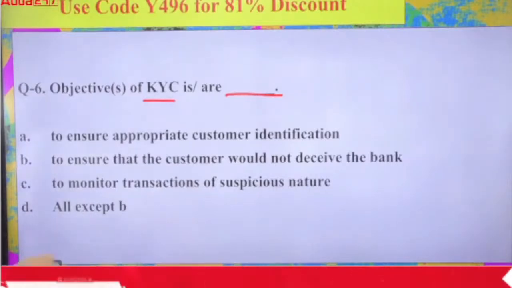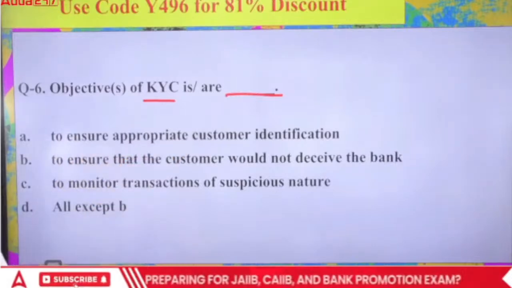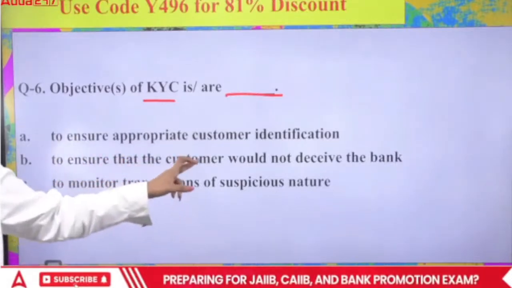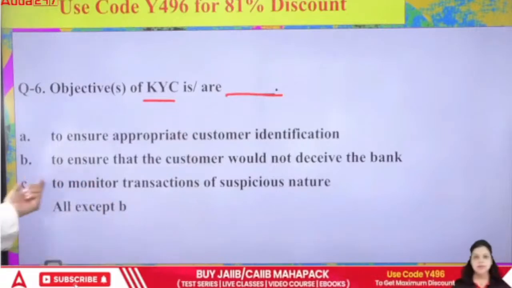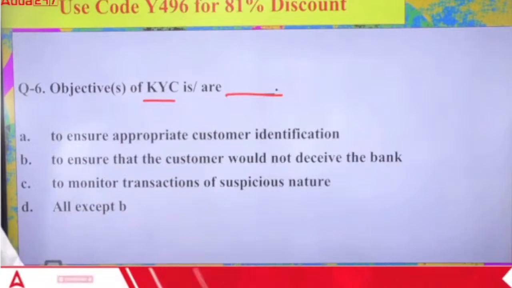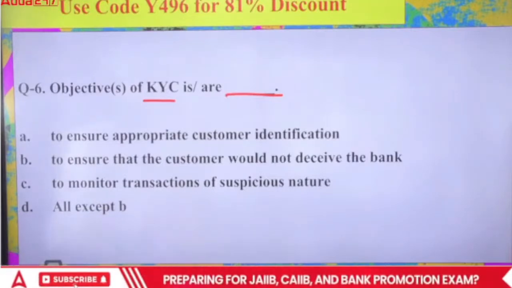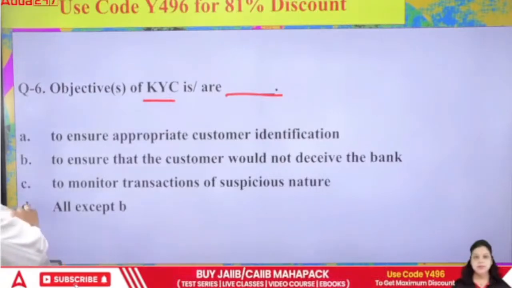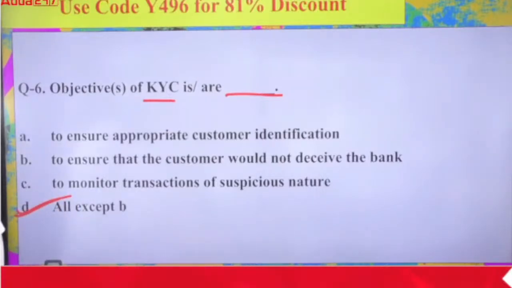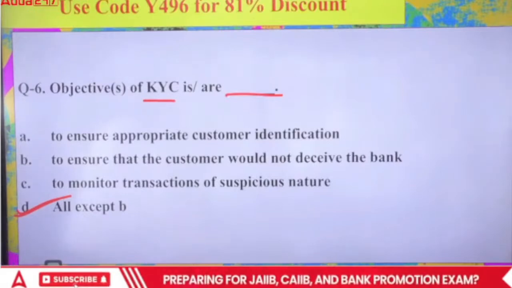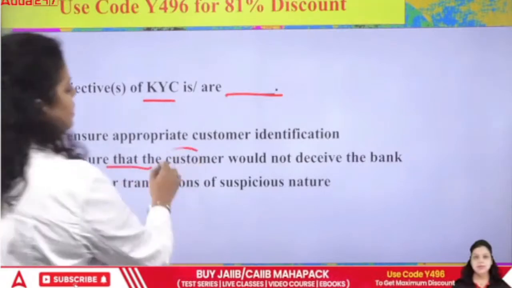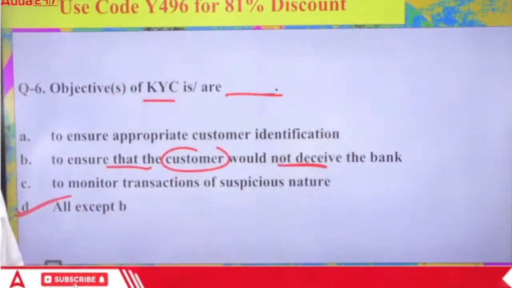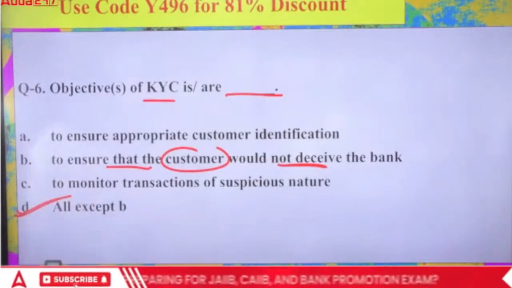The options are: first, to ensure appropriate customer identification; second, to ensure that the customer would not deceive the bank; third, to monitor transactions of suspicious nature; and fourth, all except B. So which of the following is correct? The right answer will be all except B. That's the objective, because ensuring the customer would not deceive the bank is not an objective. A and C are, but not B.